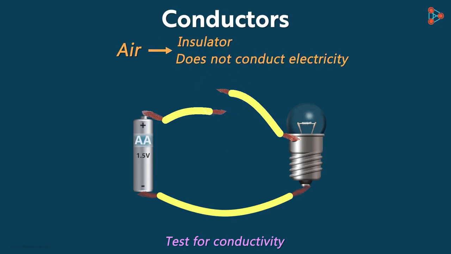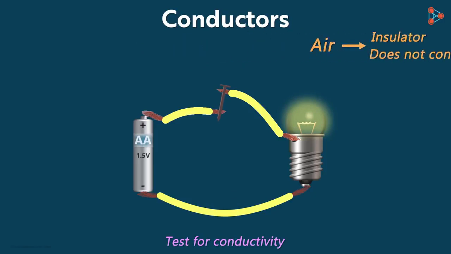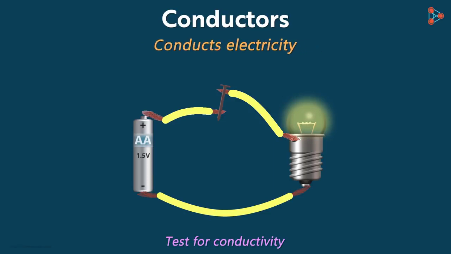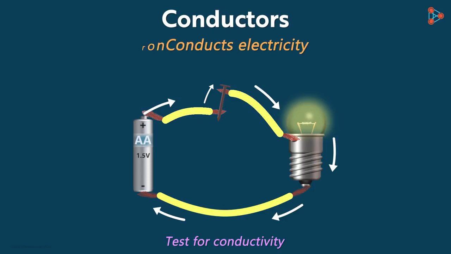Bring any object that you want to test, say this iron nail. Tie up both the ends of the wires at the two ends of iron and see if the bulb is glowing or not. If it glows, then it proves that the material that our object is made up of conducts electricity. Here the electric current is flowing through the iron nail. So our circuit is complete and the bulb glows. So this proves that iron is a conductor of electricity.